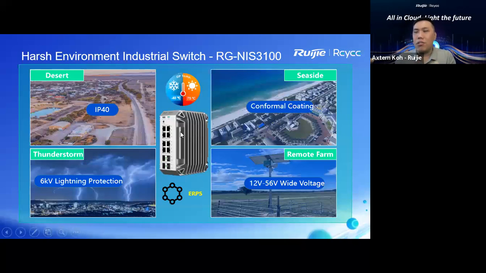For the ports, we also support 6 kV lightning protection, and the wide power range can be a minimum of 12 watts up to 56 watts, which can work together with adapters, solar panels, this kind of environment. And these devices also support ERPS, so you can build up a ring to cover your customer scenario.